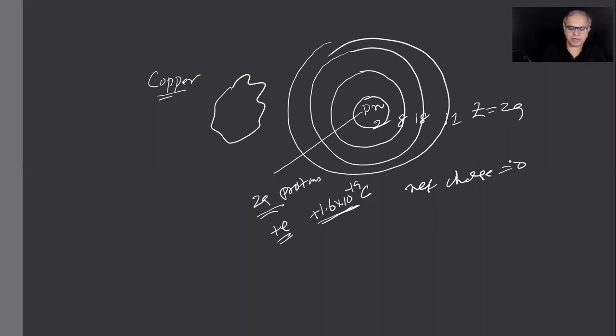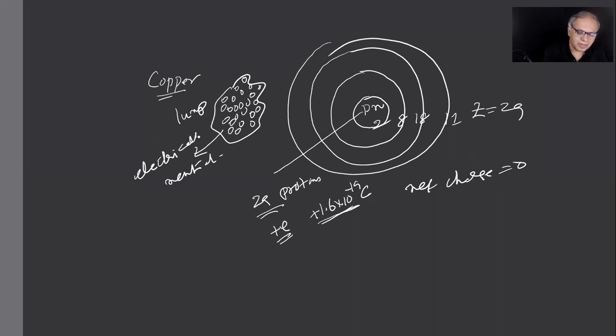Do you follow my point here? Like that, there are many copper atoms here. So this whole copper lump is electrically neutral, we say. Right. Now, I did something and removed a few electrons from the outermost orbit.